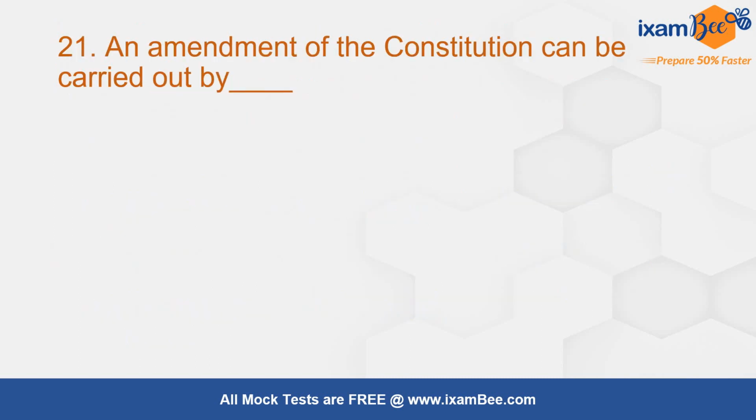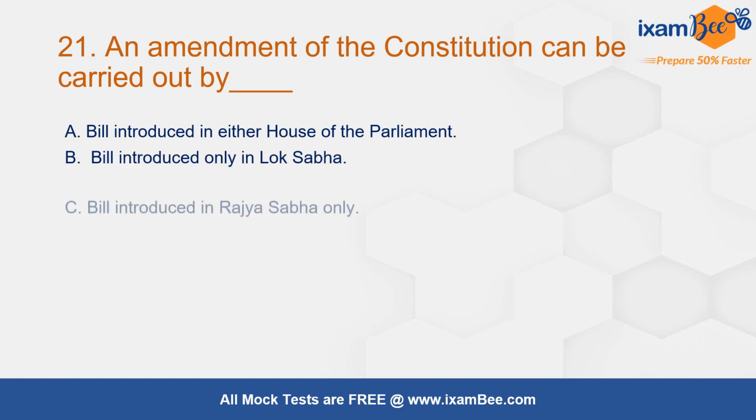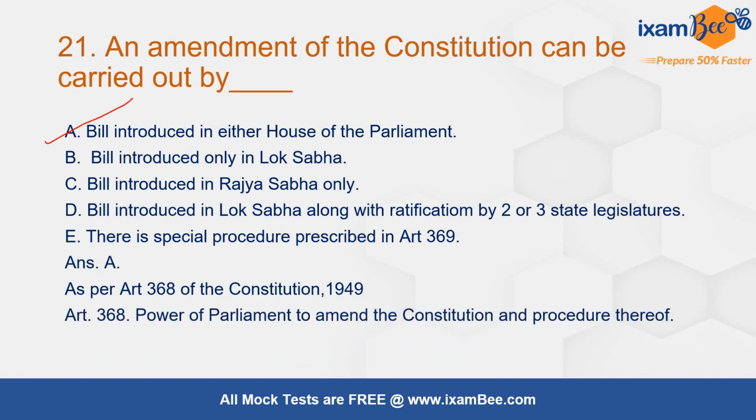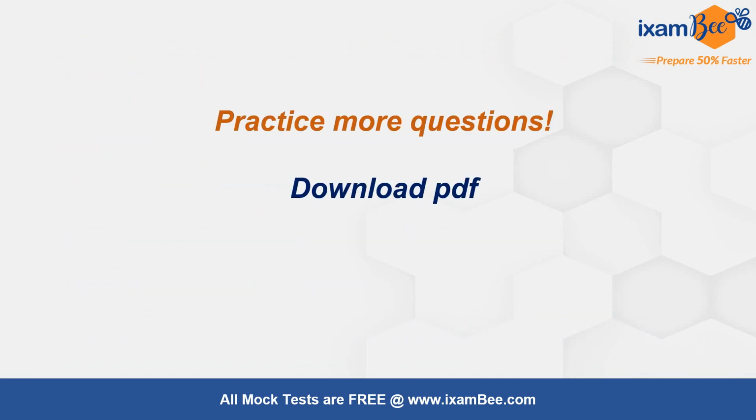Question 21. An amendment of the Constitution can be carried out by... करेक्ट आंसर हियर इज A, bill introduced in either house of the Parliament. तो अमेंडमेंट के लिए ज़रूरी नहीं है कि लोकसभा या राज्यसभा में ही बिल इंट्रोड्यूस होना चाहिए. Any house of parliament may initiate the proceedings for amendment of the constitution. This is as per Article 368 of the Constitution of India. Power of parliament to amend the constitution and procedure thereof.